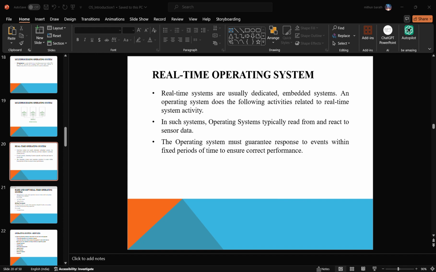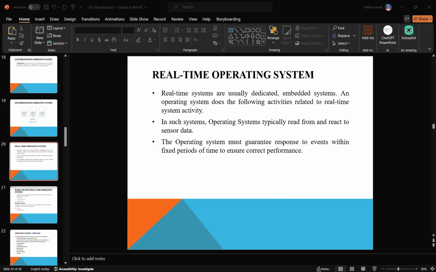The operating system allocates different jobs to the CPU based on the time quantum. For example, if a process executes for 3 milliseconds, the operating system stops that process and gives the chance to another process. Then that process will execute for another 3 milliseconds. So each process will execute for a particular time quantum. It works like that.